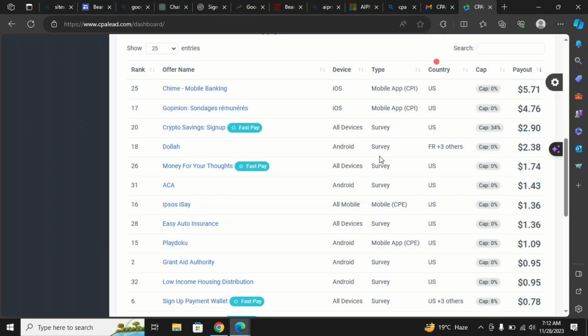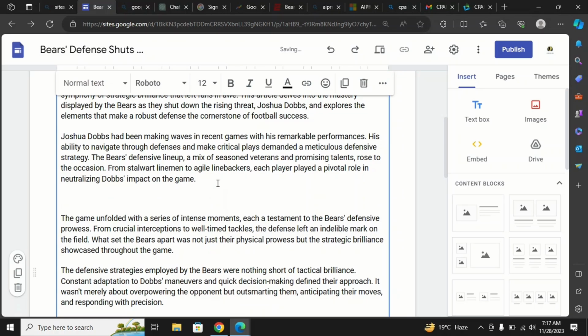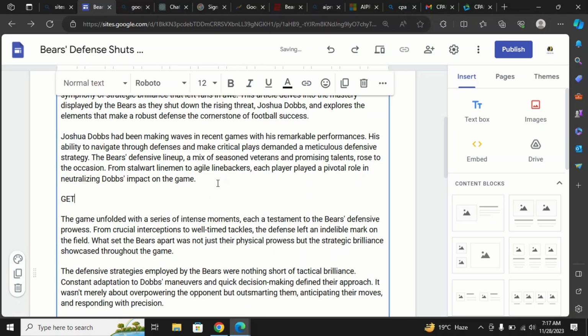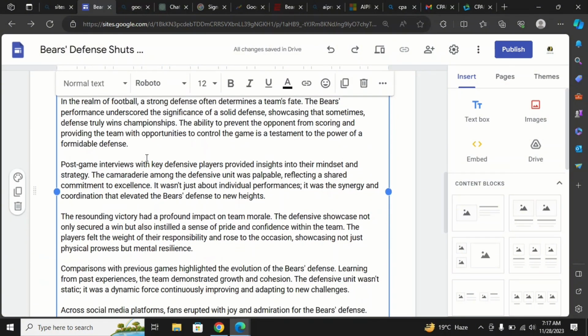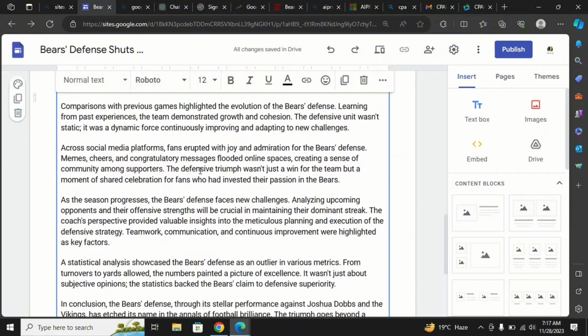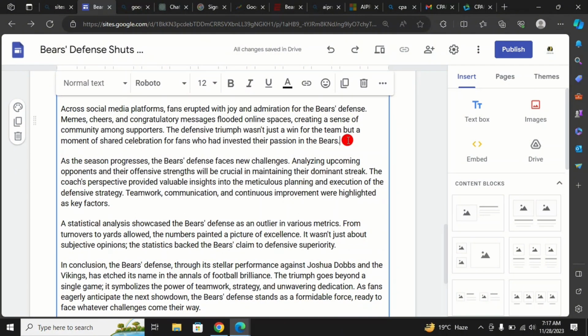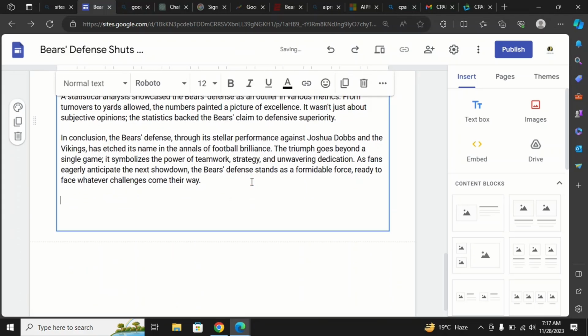Just copy it, head over to your article, and after 2 paragraphs just paste that link here by writing something eye-catching or effective, like "get free bitcoins." You don't actually get free bitcoins, but it is kind of a lottery. So you need to copy this line and paste it in your article at least 4 times. After 2 paragraphs just paste that line again and again, and at the end of the article.